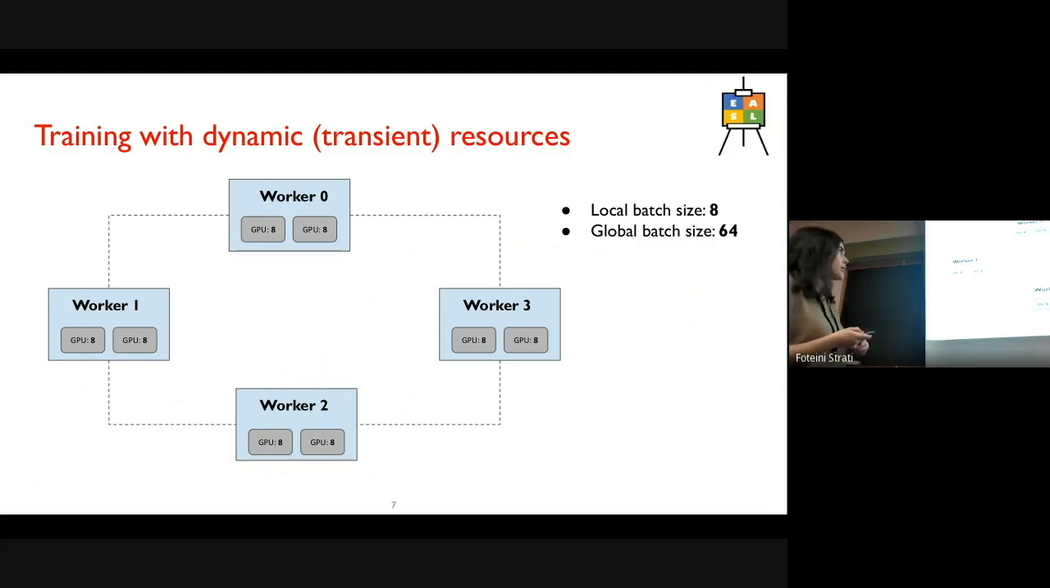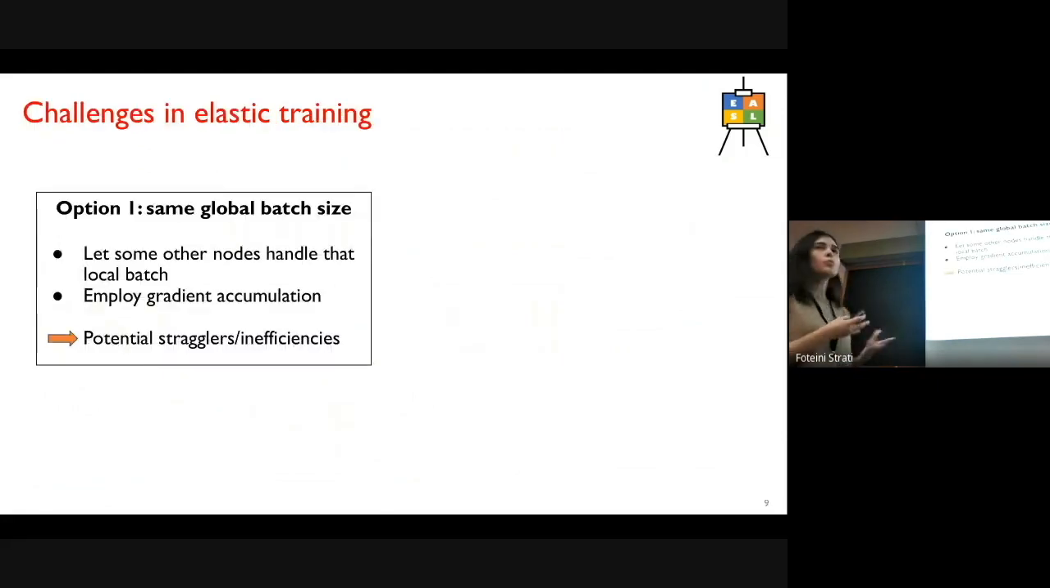So what changes in this kind of environment with transient resources is that we have frequent preemptions. For example, here worker 1 is preempted. And the question here is what to do with the global batch size. There are two alternatives that people can employ. The first one is to try to keep it constant, and let some other node handle the local batch of the preempted node, and employ techniques such as gradient accumulation in order to maintain the same global batch size.